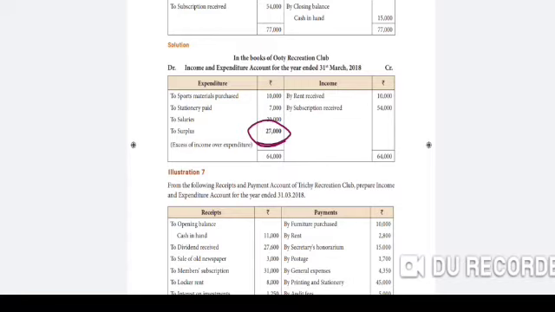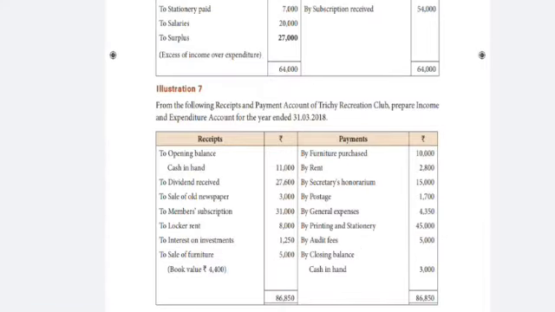See the next one, illustration 7th sum. From the following receipt and payment account of Trichy Recreation Club, prepare income and expenditure account for the year ended 31st March 2018. See the receipt side, then payment side, then particulars and amount. See the first one, opening balance cash in hand is also not considered for value. Next one, to dividend received is taken in income side. See the next one, sale of old newspaper. Old newspaper also is an income side.